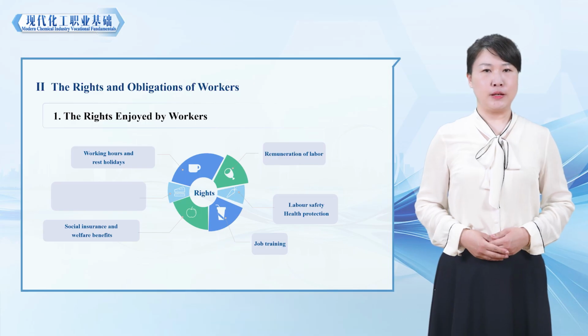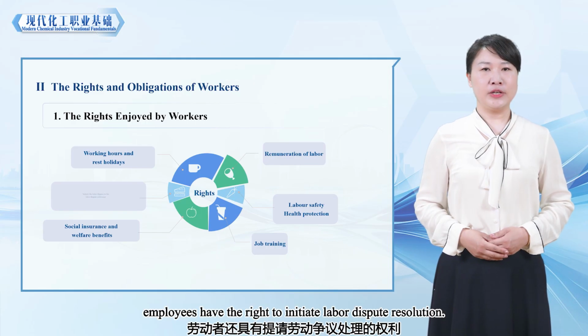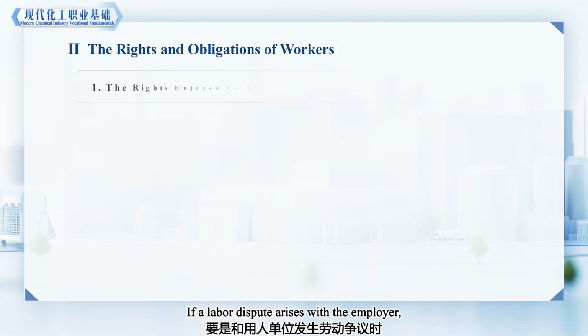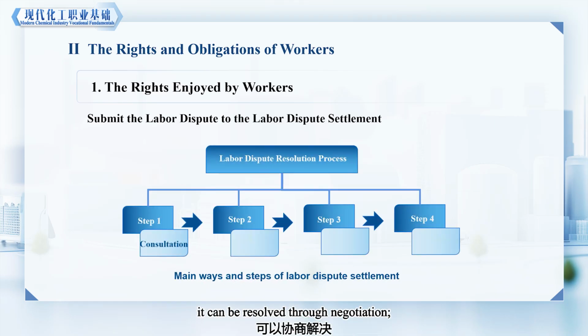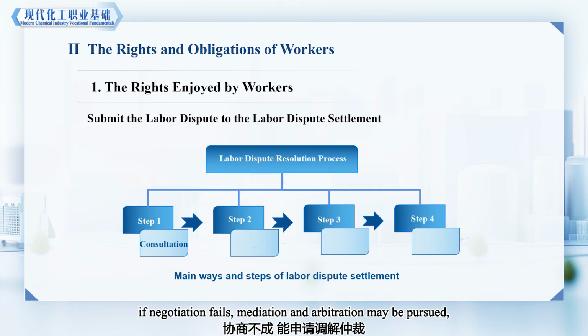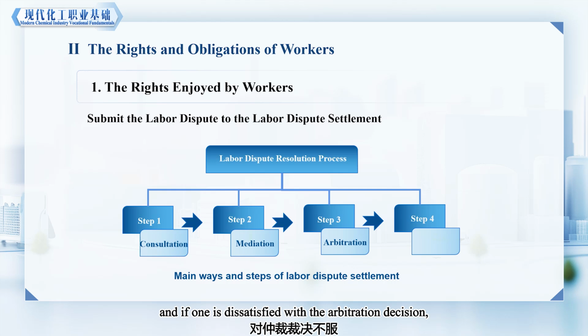In addition, employees have the right to initiate labor dispute resolution. If a labor dispute arises with the employer, it can be resolved through negotiation. If negotiation fails, mediation and arbitration may be pursued, and if one is dissatisfied with the arbitration decision, litigation can be initiated in court.